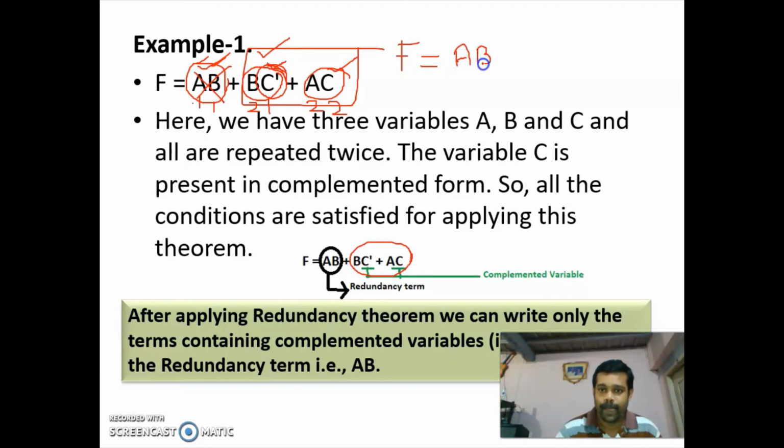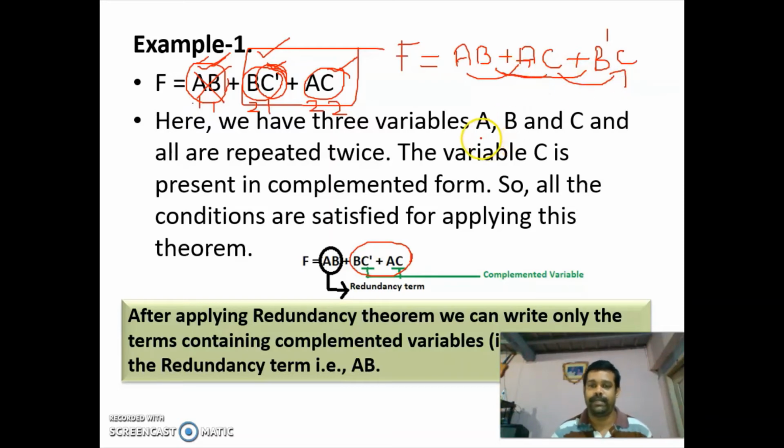AB plus AC plus B bar C. A we have written two times, B two times, and C two times.